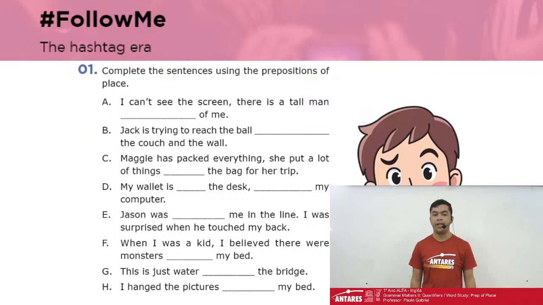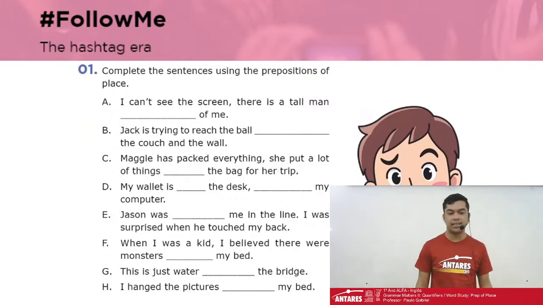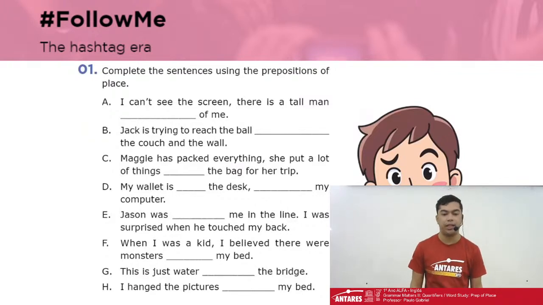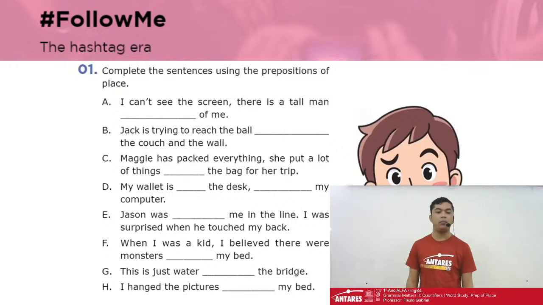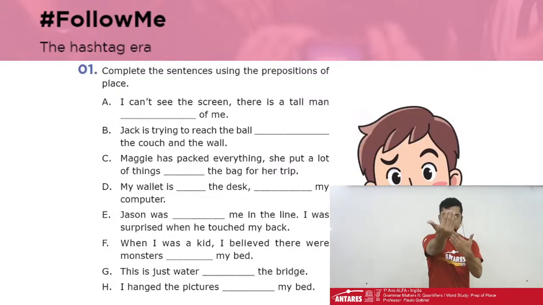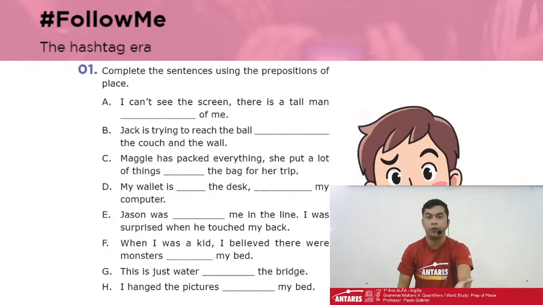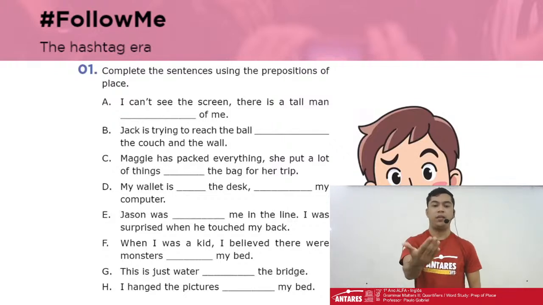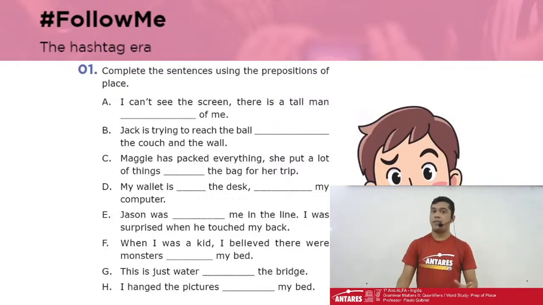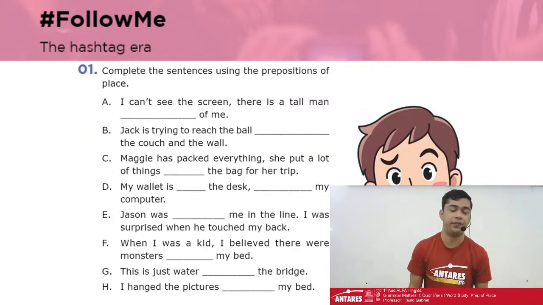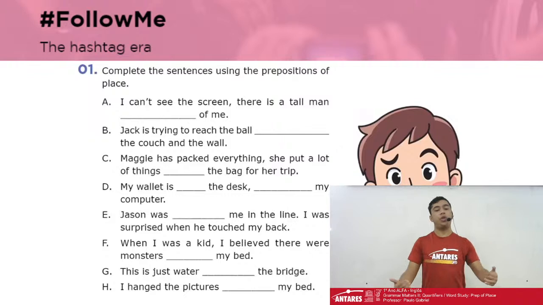For example, on letter A, I can't see the screen because there is a very tall man in front of me. So in front of me there is a tall man that does not allow me to see the screen. So do the rest.